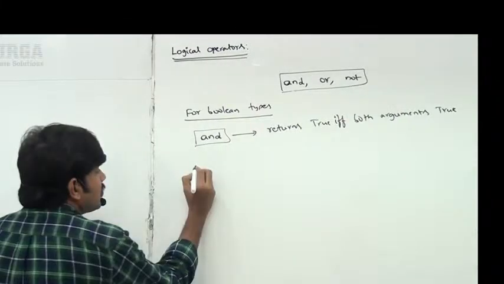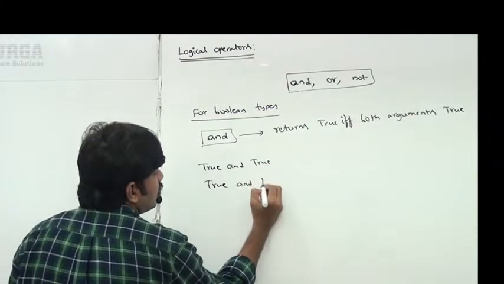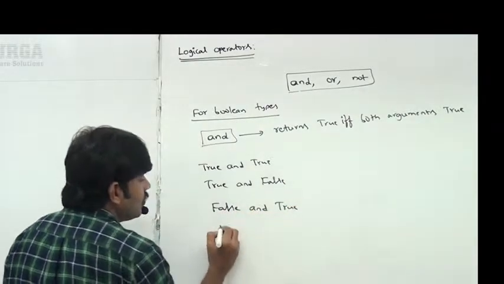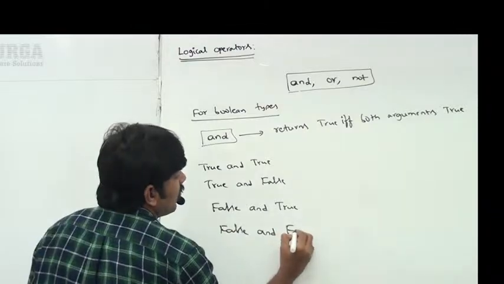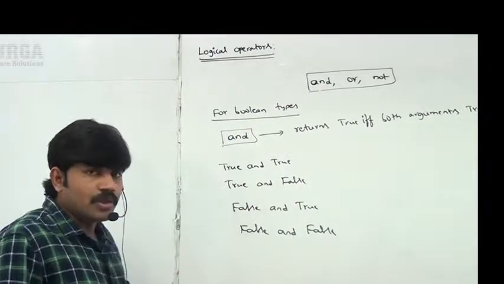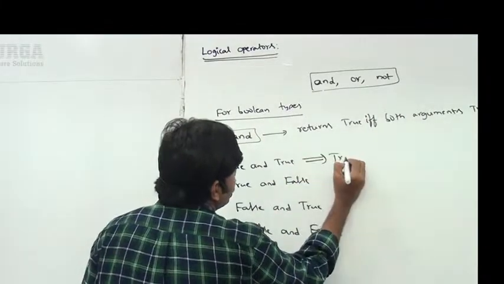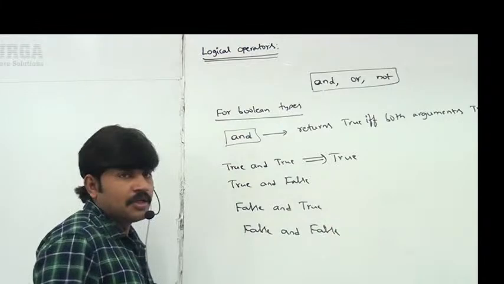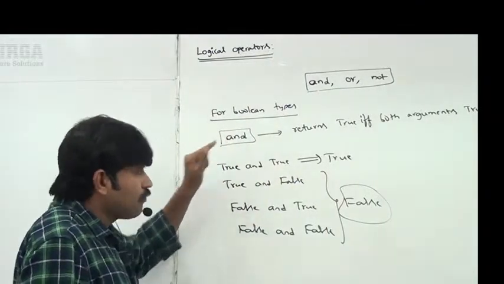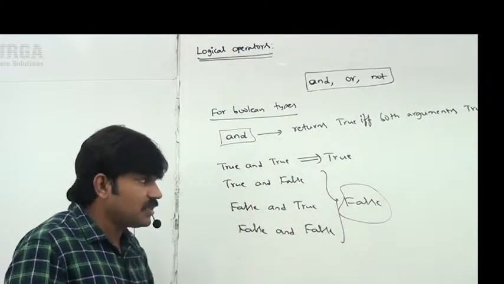Sir, best example: true and false, true and false. Next, false and true. Next, false and false I'm taking. Can you please confirm what answer we are going to get? So AND operator returns true if and only if both arguments are true. Only in the first case it is true, sir. In all remaining cases it's always going to return false. Remember this. Whenever we are applying AND operator for Boolean type, if both arguments are true, then only the result is true. In all other cases the result is always false.